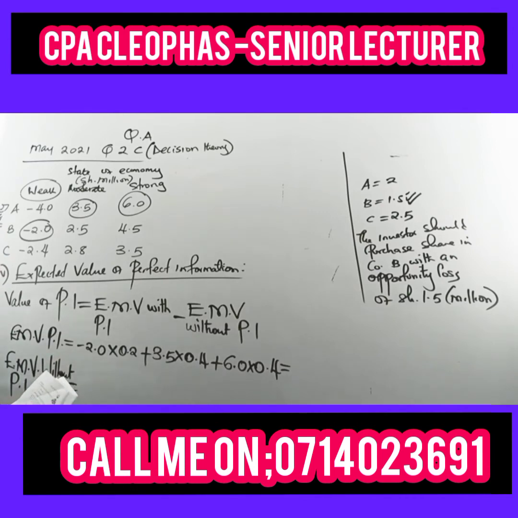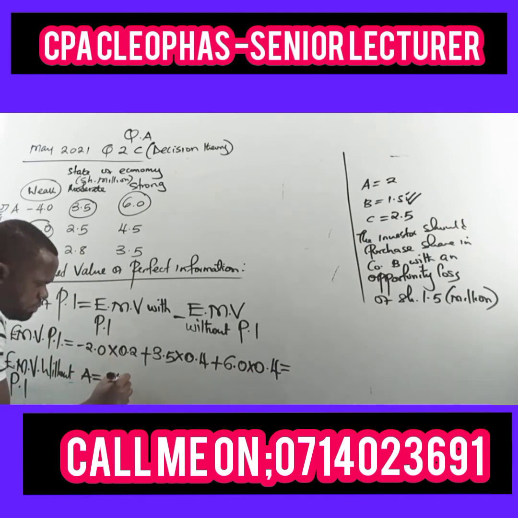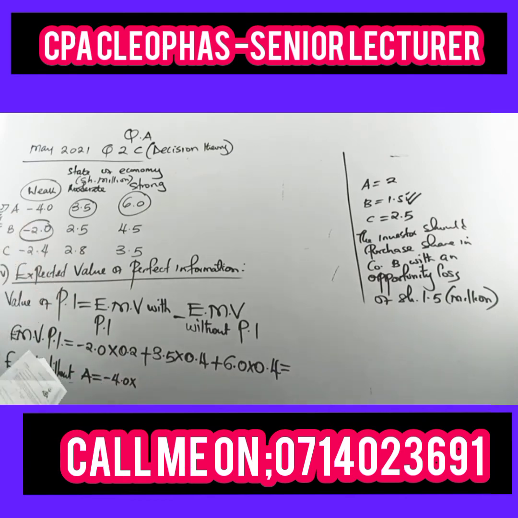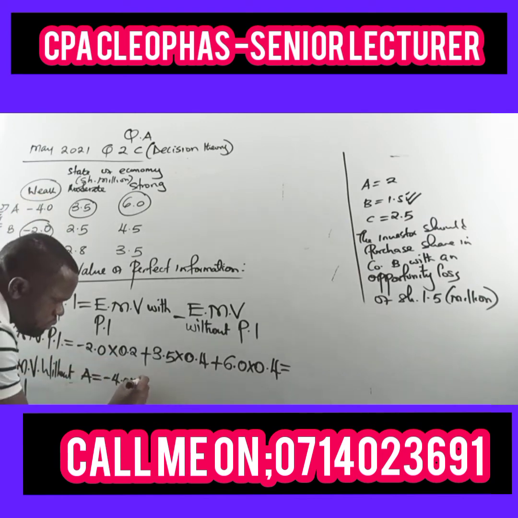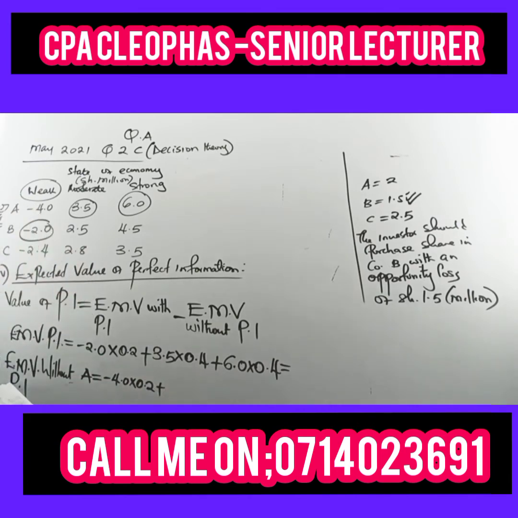So without perfect information, remember the alternative is that we can make a decision to invest in A, in B, or in C. So we start with the values for A. We need to multiply with all the values. For A, we shall pick negative 4.0. You multiply this by the probability of which economy? This 4.0 is weak. The probability for weak was 0.2. Plus, for A, 3.5.